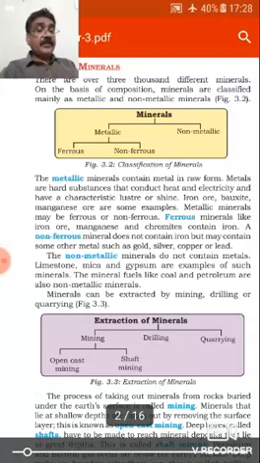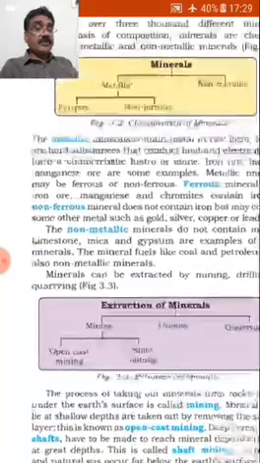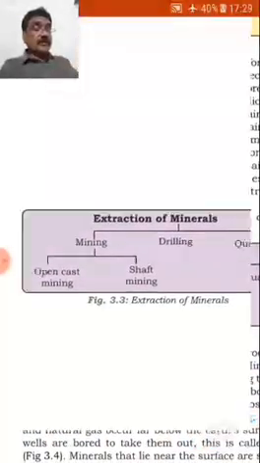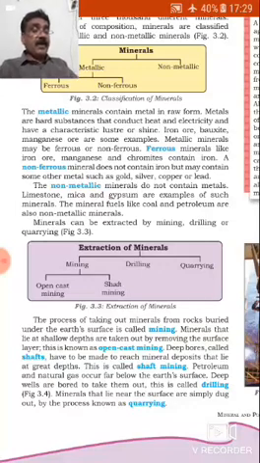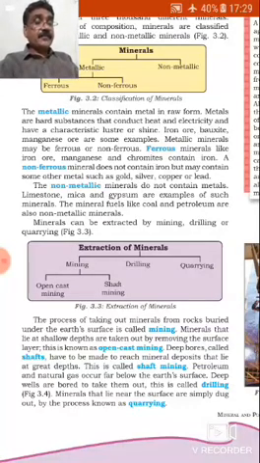Number 3, minerals can be extracted by mining, number 2, by drilling, or third, by quarrying. See figure 3.3, extraction of mineral: mining, drilling, quarrying. In mining we will see two types of mining. One is open cast mining, second is shaft mining. Please draw this table in your classwork.